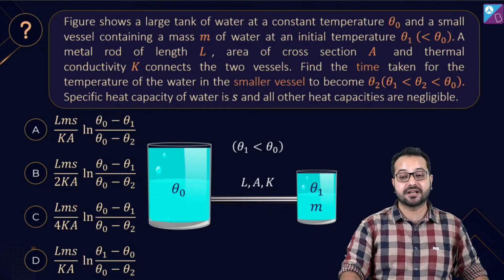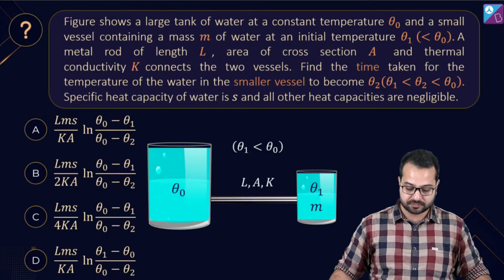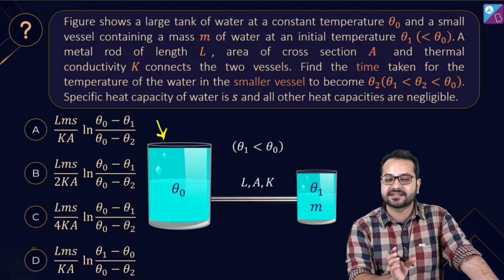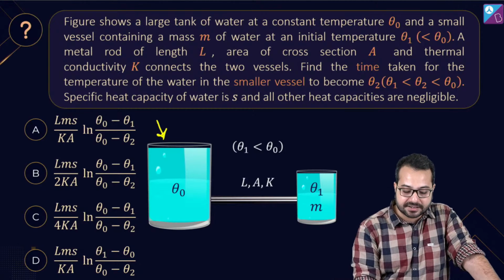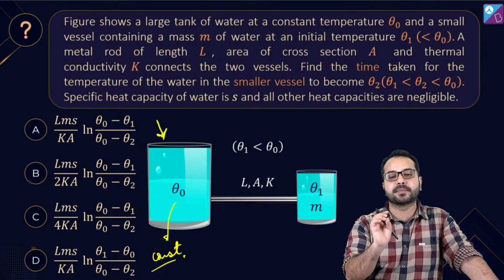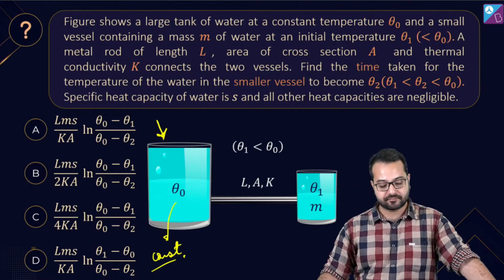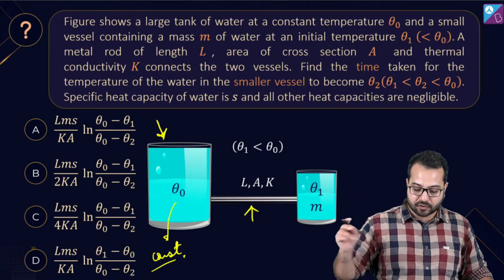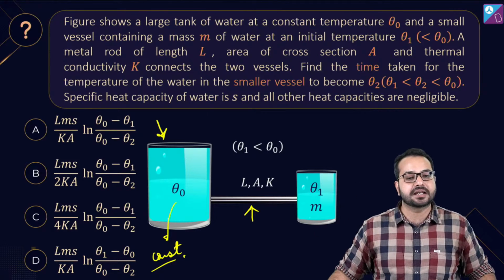अरे बहुत कहानी लिखी है, मैं कहानी तुमको शॉर्ट में बताता हूं. ठीक है, तो ये जो अपना एक है, इसमें पानी भरा हुआ है. This is a vessel which is filled with water and it has a constant temperature of theta naught. ठीक है, so this reservoir is maintained at a constant temperature of theta naught. Now there is a conductor. The conductor has a length L, area of cross section A and thermal conductivity K.